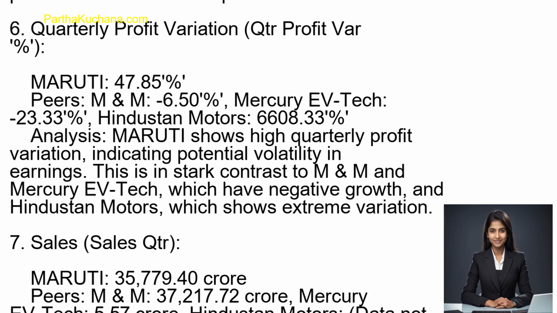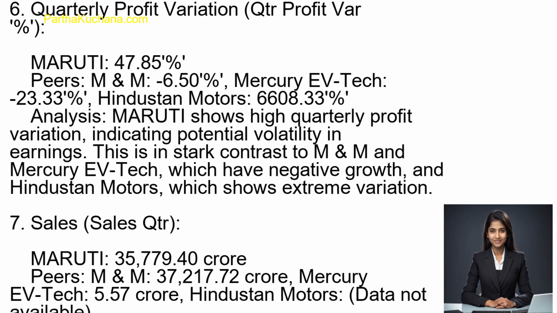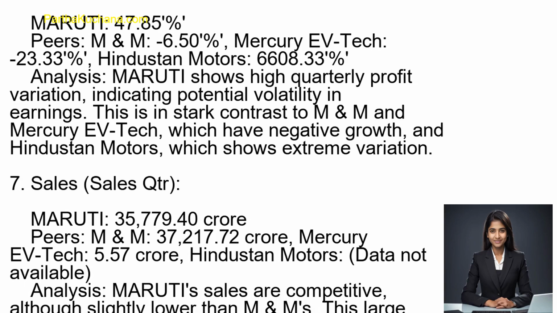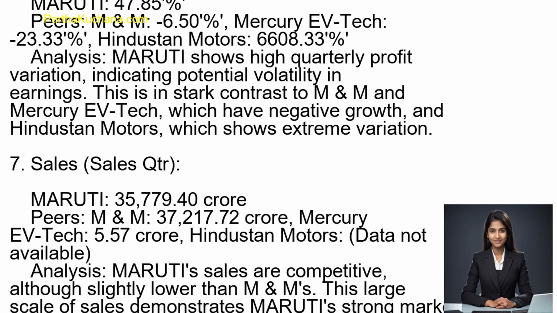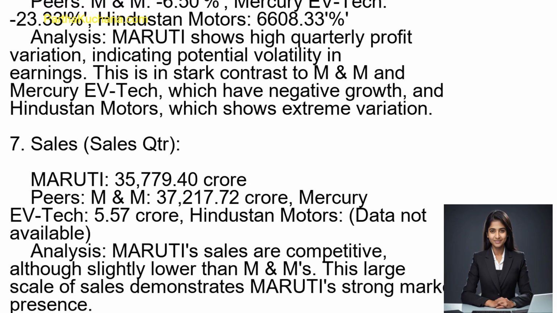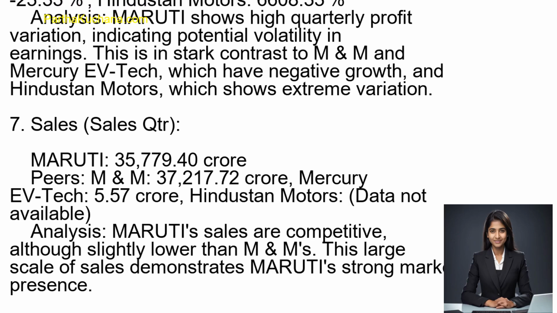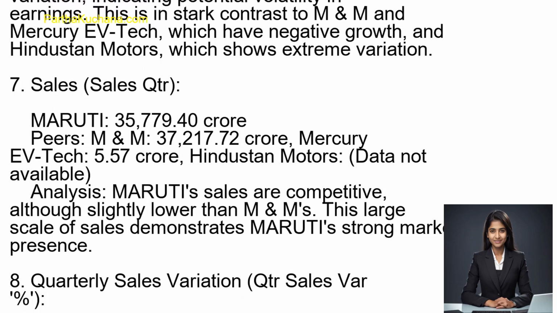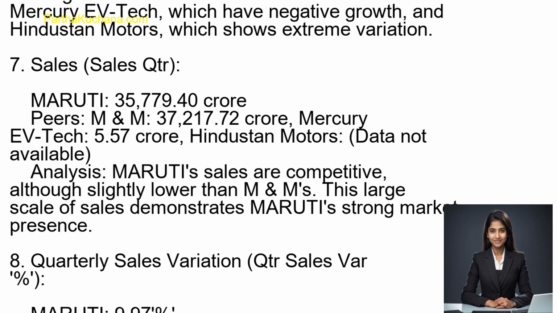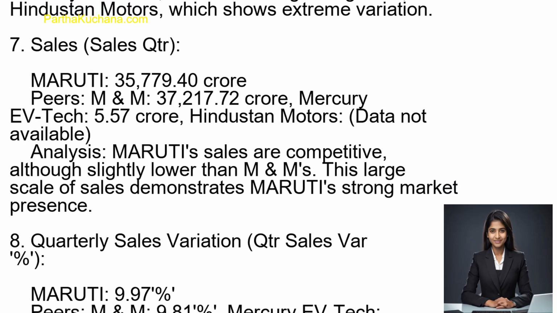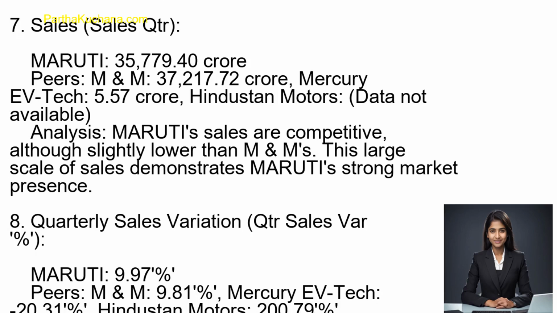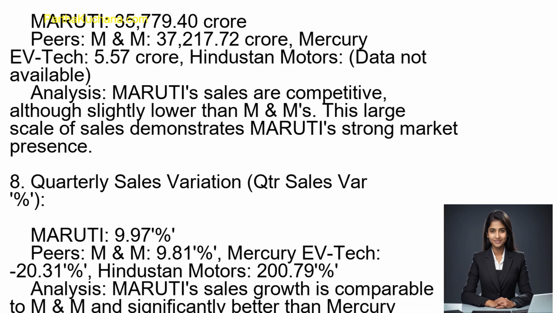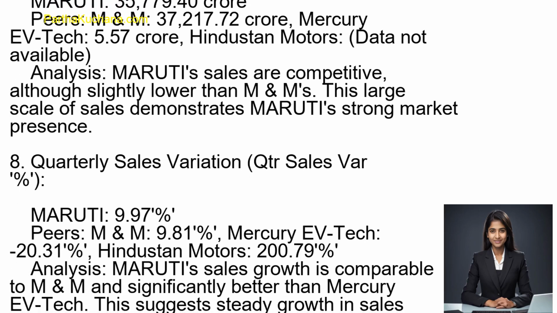6. Quarterly profit variation, QTR profit VAR percent. Maruti, 47.85%. Peers: M&M, minus 6.50%, Mercury EV Tech, minus 23.33%, Hindustan Motors, 6,608.33%. Analysis: Maruti shows high quarterly profit variation, indicating potential volatility in earnings. This is in stark contrast to M&M and Mercury EV Tech, which have negative growth, and Hindustan Motors, which shows extreme variation.